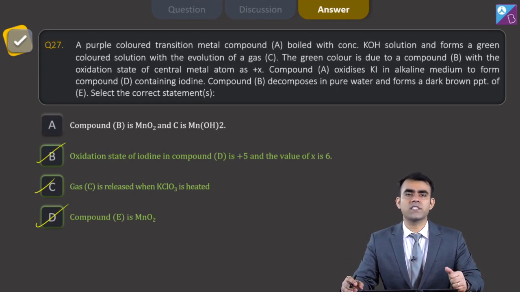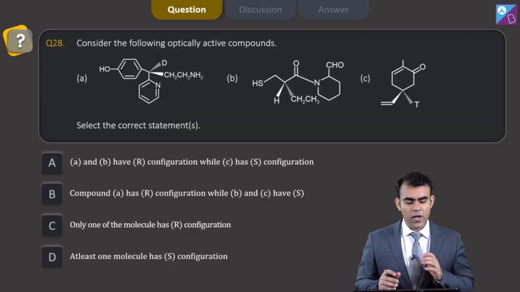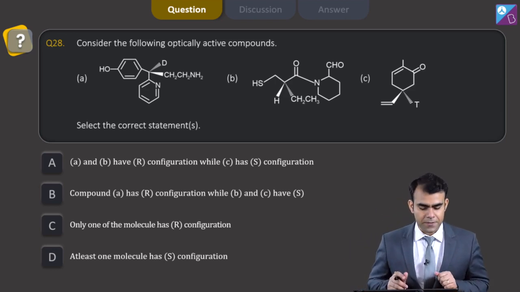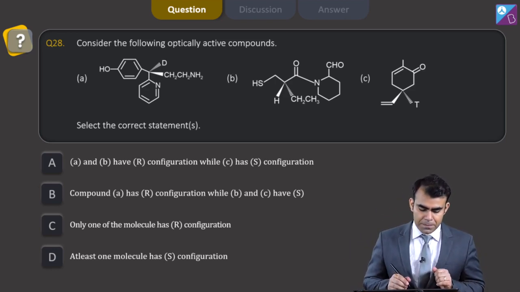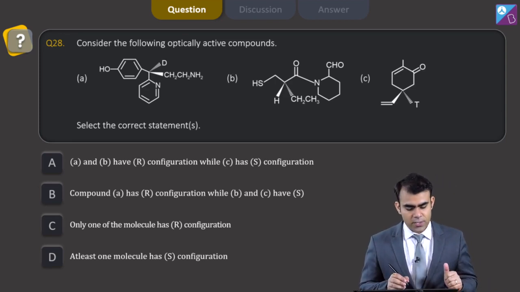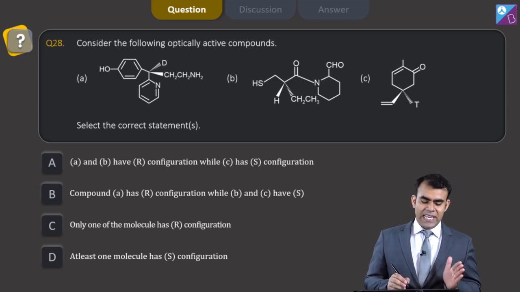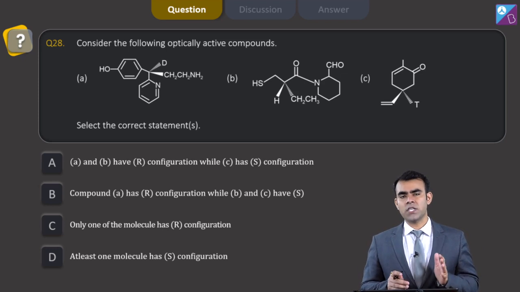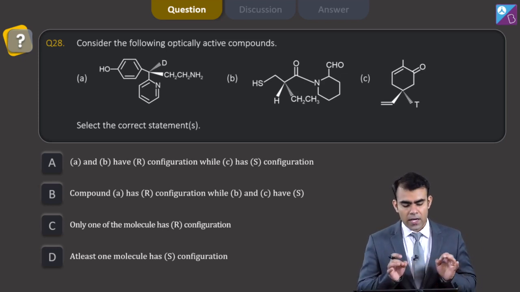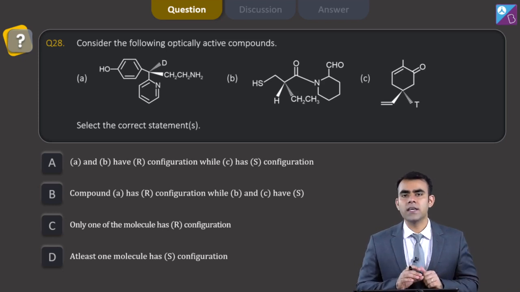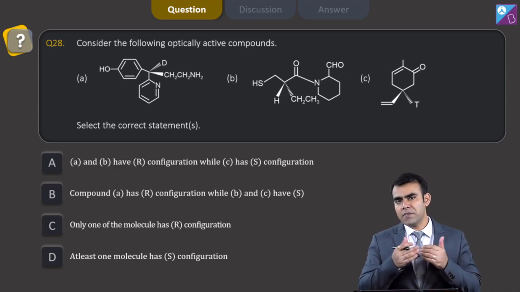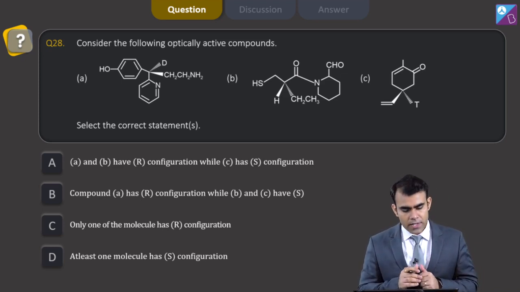Next we will move on to question number 28. Now here we have the next question, question number 28. Consider the following optically active compounds. Select the correct statements. A and B have R configuration, C has S configuration. Compound A has R configuration, while B and C have S. Only one of the molecules has R configuration. At least one molecule has S configuration. Now see, here we have been given 3 compounds and we have to determine their absolute configuration, that is R or S. We number them through CIP rules, and then we will see whether they are R or S.